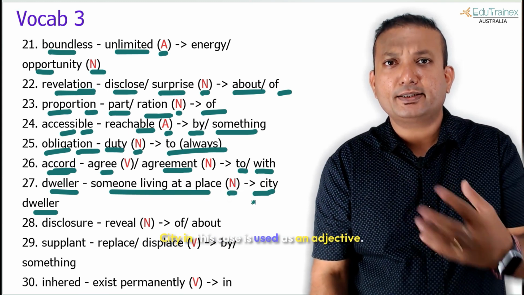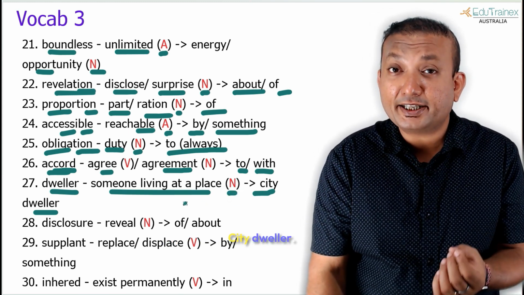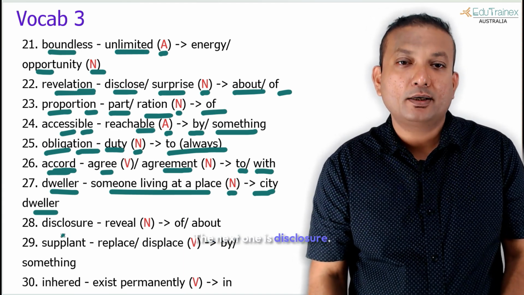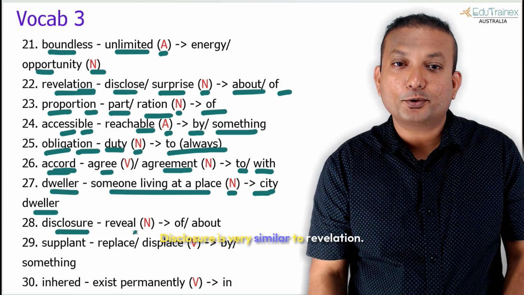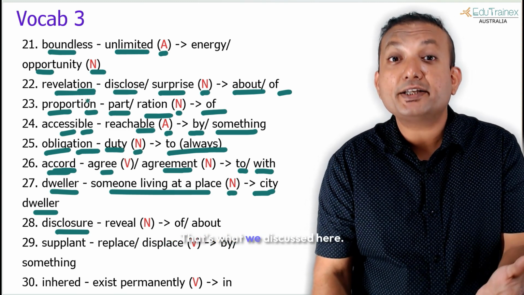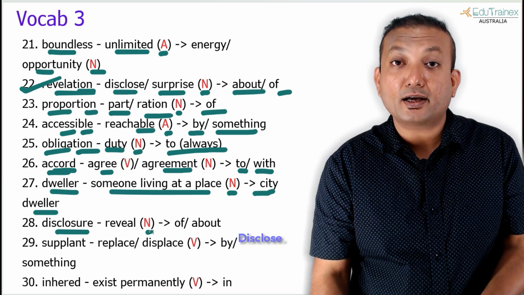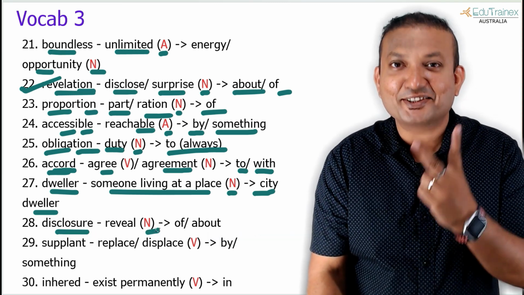City dweller, city in this case is used as an adjective. City dweller, where is he living? In the city. The next one is disclosure. Disclosure is very similar to revelation. That's what we discussed here. Disclosure, it's in the noun form. Disclose, it's in the verb form.